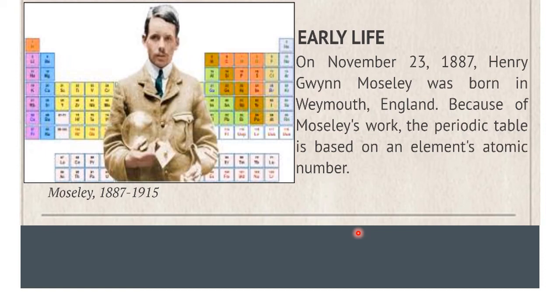We have here a proof that there is in the atom a fundamental quantity which increases by regular steps as one passes from one element to the next. This quantity can only be the charge on the central positive nucleus, of the existence of which we already have definite proof. Henry Moseley.